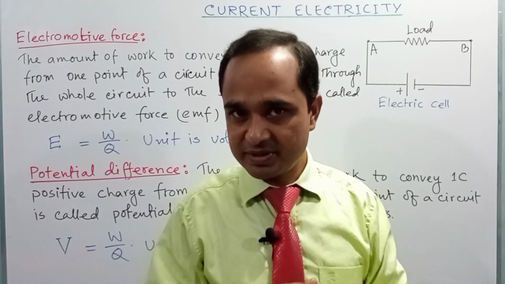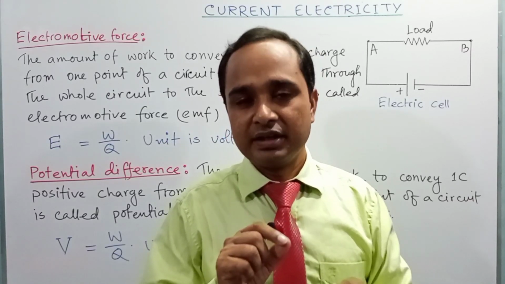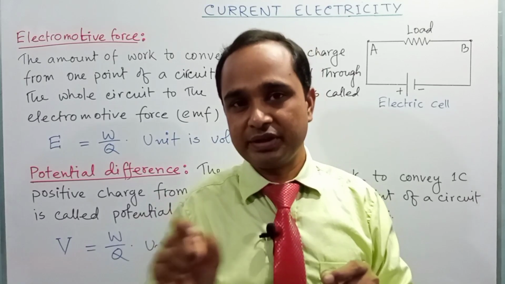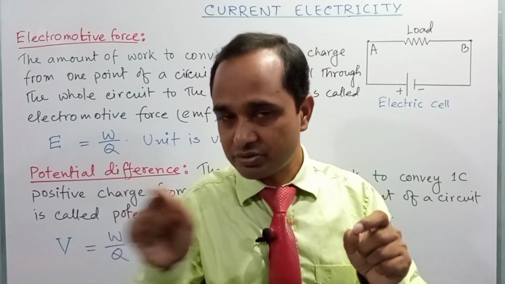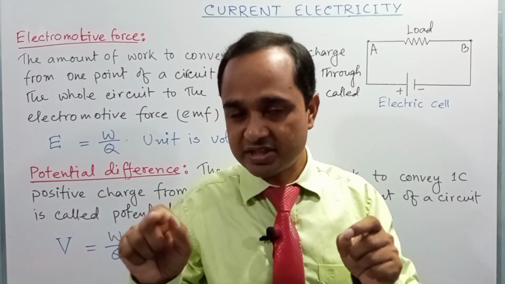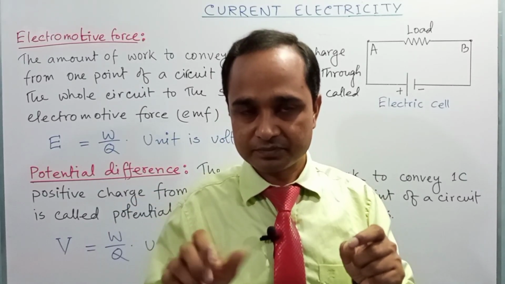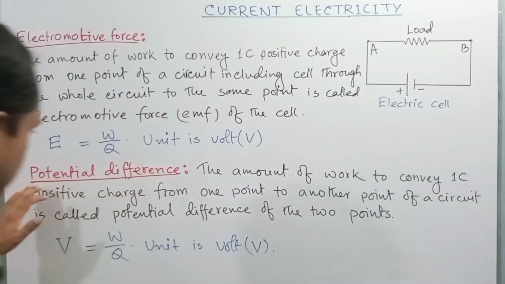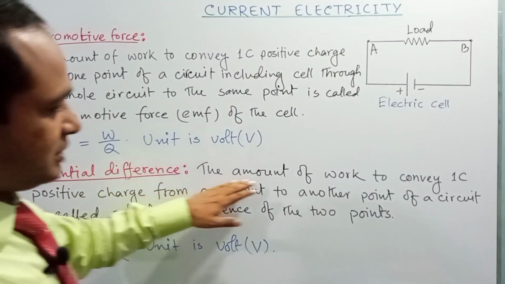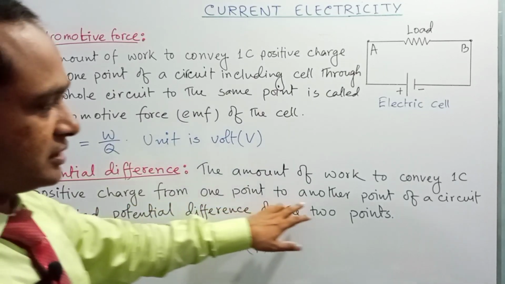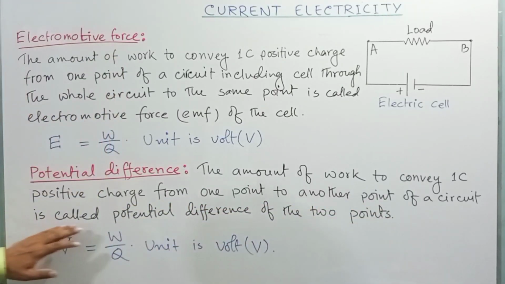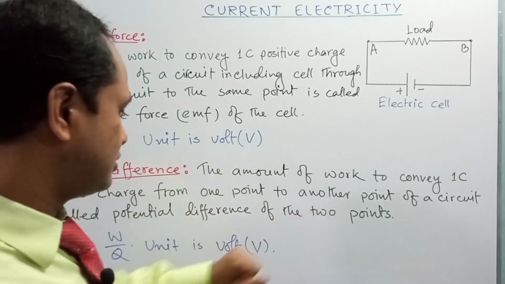But potential difference means the amount of work to convey or carry 1 coulomb positive charge from one point to another point of an electric field is called potential difference between the 2 points. So here the potential difference can be defined as the amount of work to convey 1 coulomb positive charge from one point to another point of a circuit is called potential difference of the 2 points.